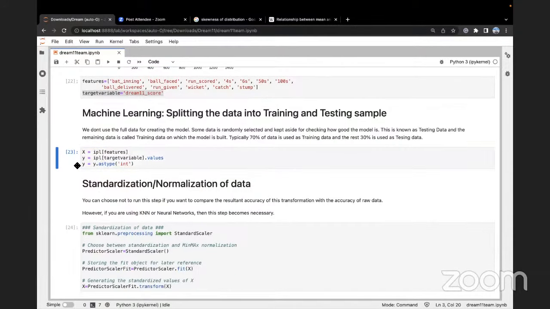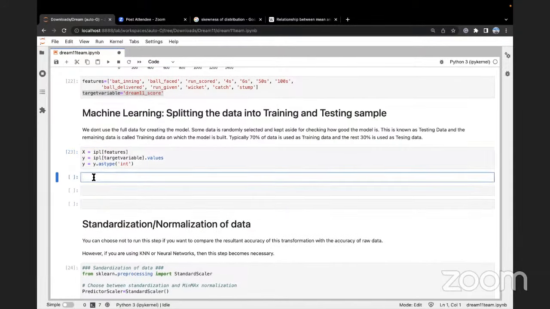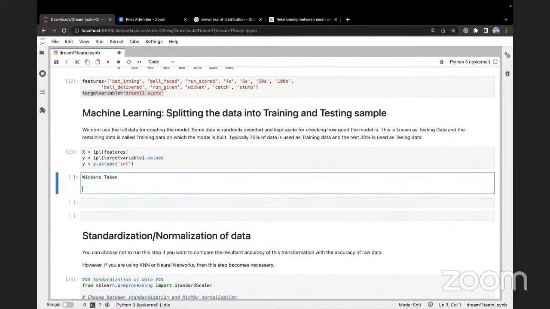Now, imagine this. Wickets taken and runs scored. Wickets taken will be in what range? Minimum 0 to maximum 11? Yes or no? I think 10. Can't go 11. One bowler can take a minimum of 0 wickets and take a maximum of 10 wickets. Yes or no?